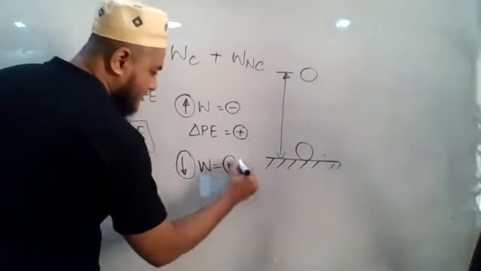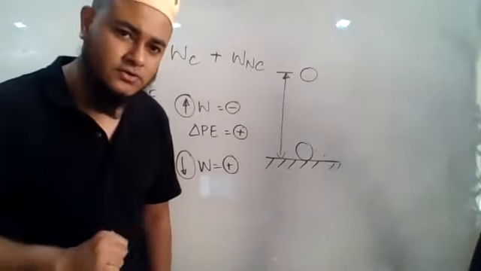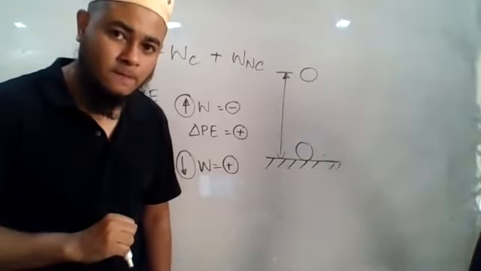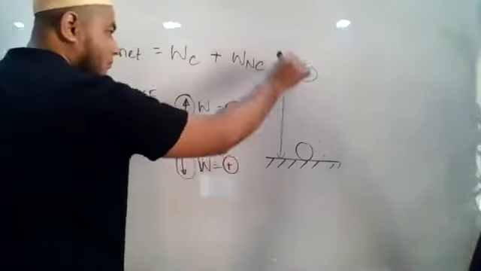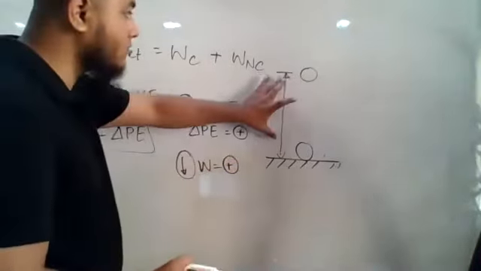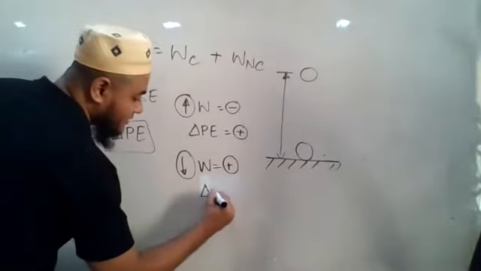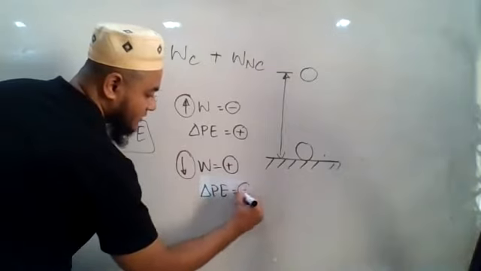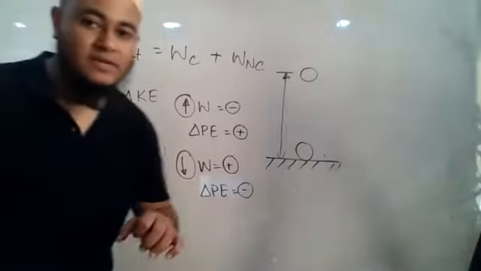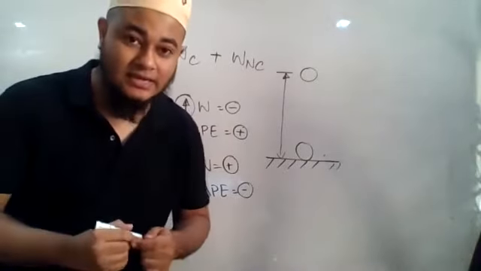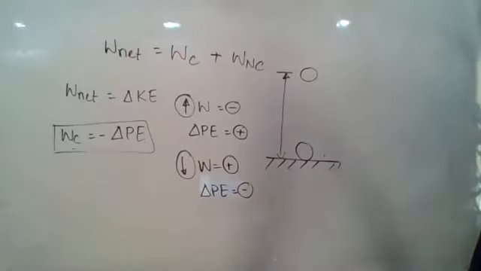So the work done here is positive. But what about the potential energy? Is it increasing or decreasing? Decreasing. As it is coming down, the potential energy is decreasing because the height from the ground is decreasing. So if the potential energy is decreasing, the change of potential energy is negative, correct or not? Because if something decreases, the change is negative, right? Like, I will give an example, just 20 seconds.